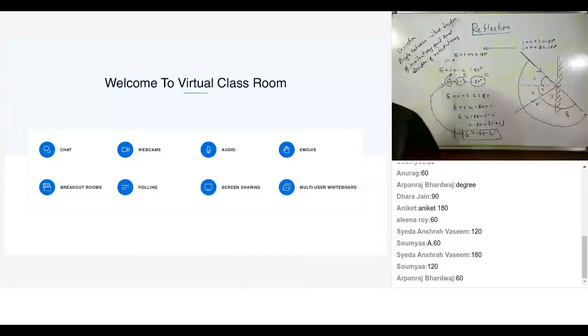So quickly scribble down first: deviation or angle of deviation.